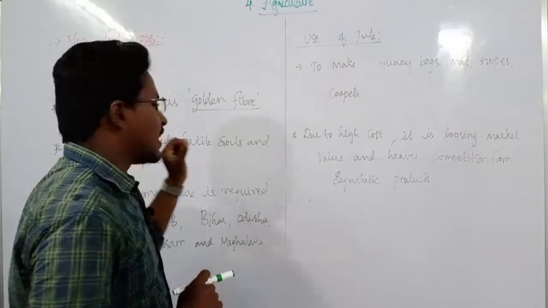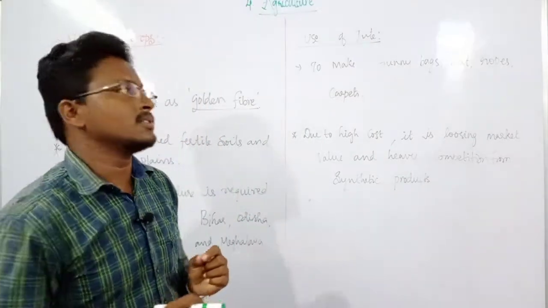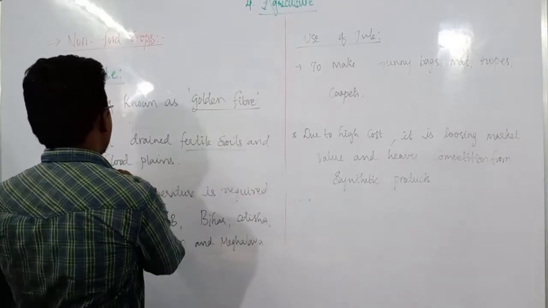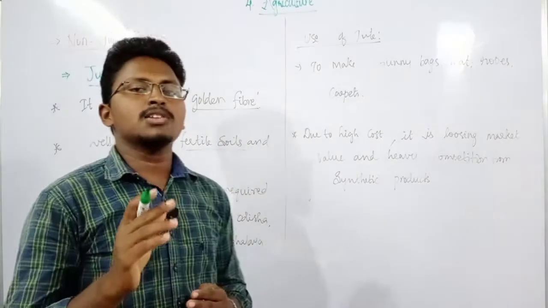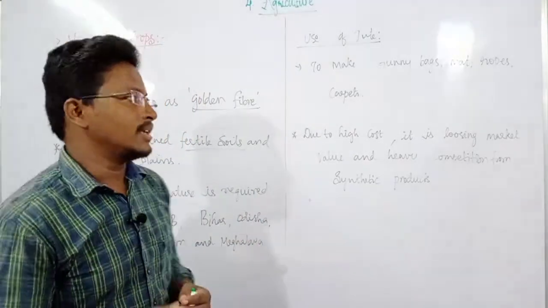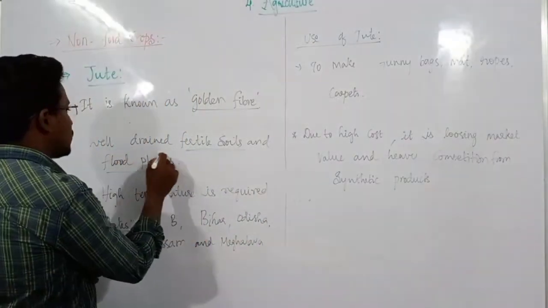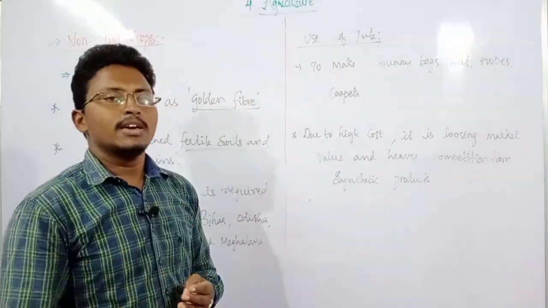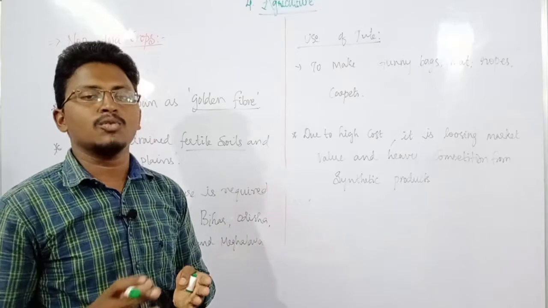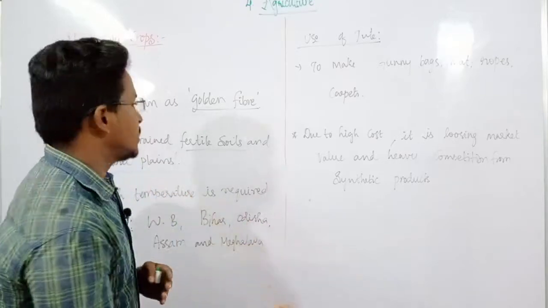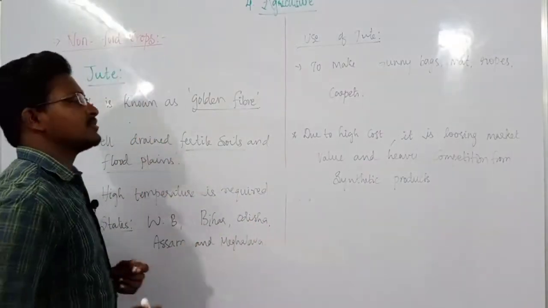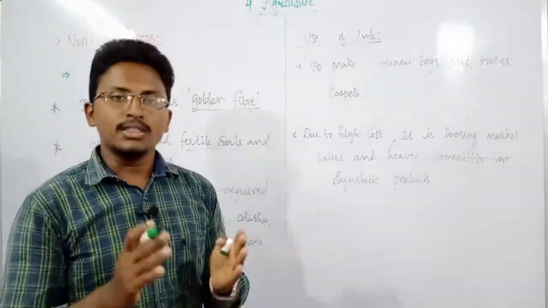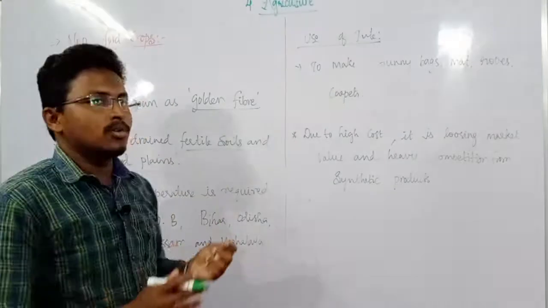And what is the climatic conditions where it can be mainly grown is that it requires mainly this fertile soils as well as floodplains where the soil should renew every year newly. That means on floodplains, you all know what are these floodplains. In the floodplains the soil gets renewed every time. In every new year, whenever any water comes, new water comes, here the soil gets renewed. And well drained fertile soils means wherever the water content is more, where water flow is more, in those regions this jute can be grown more and more.